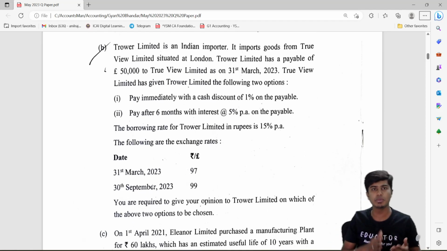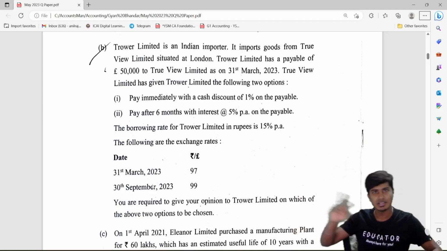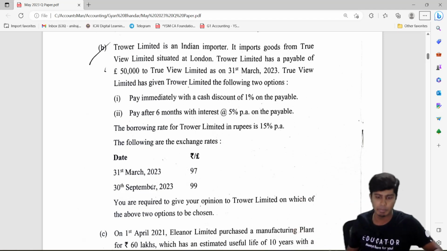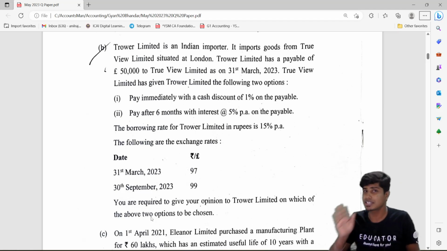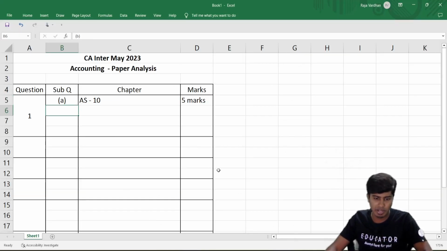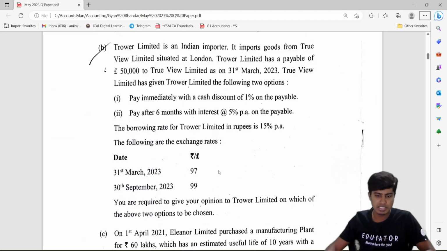You need to compute what would be the amount payable if you avail the cash discount and settle it right now. You also need to compute what will be the amount payable if you pay 6 months later, and then compare both and say which would be a better option. So this is a comparative answer. Marks will be provided for computation as well as conclusion. So question 1B is based on accounting standard 11 for 5 marks.